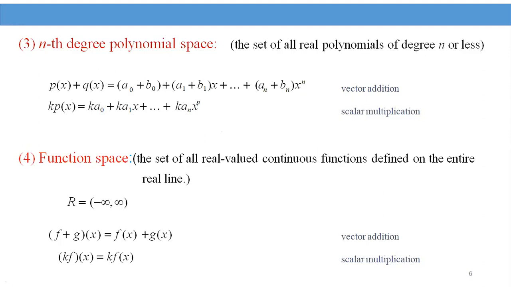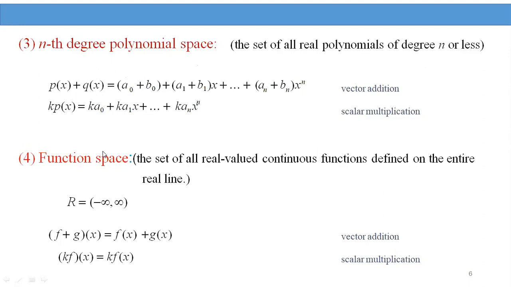Like this, every axiom is satisfied by the set of all polynomials, which can be represented as capital P of x. Axioms with respect to scalar multiplication are also easily verified. That's why the nth degree polynomial always forms a vector space. Another name for this is the nth degree polynomial space.